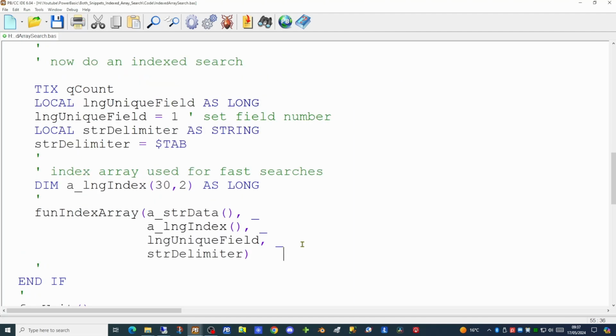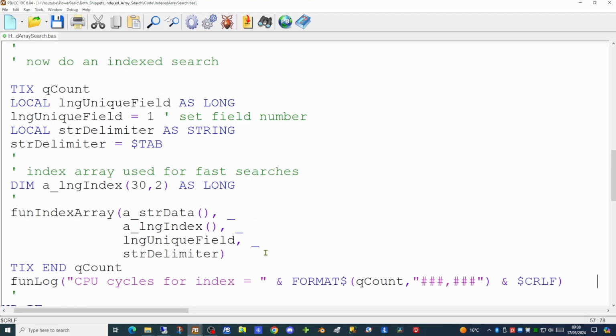So there is our index. I set up as 30 rows and 2 columns. And there is our new function, indexArray, which is taking a number of parameters. First being the array which we want to index, the second being the index itself, and the next two parameters are the unique field number and the delimiter in our records. And after that, we will end our clock counting and display the number of CPU cycles it's taken to generate this index. So let's now create the index array function.